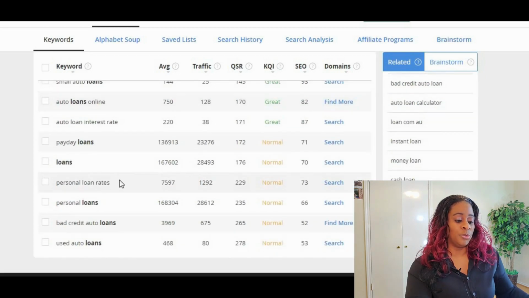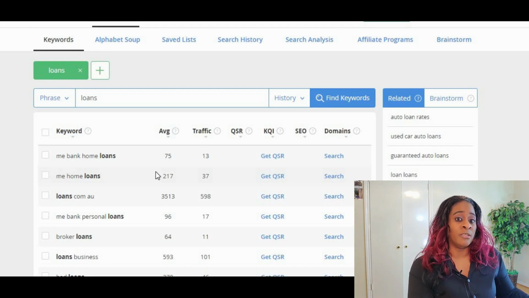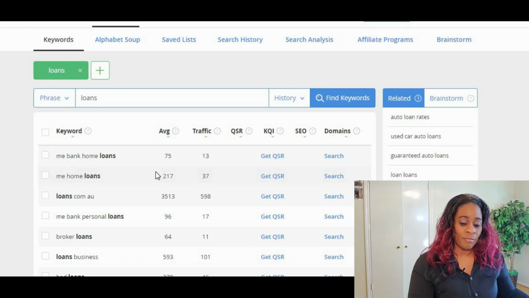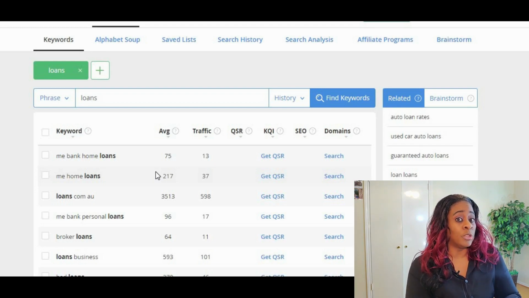So this is the tool that I use in order to create content around these particular phrases. You can rank your blog posts. You can rank your YouTube videos, because guess what? YouTube is the second largest platform on the internet because Google owns YouTube.